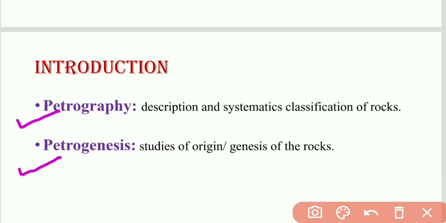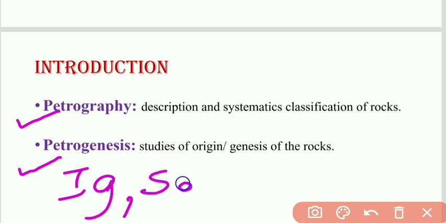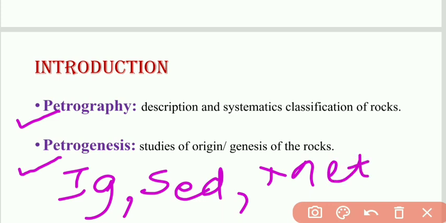As we know, there are three major types of rocks: first igneous rock, second sedimentary rock, and third metamorphic rock.